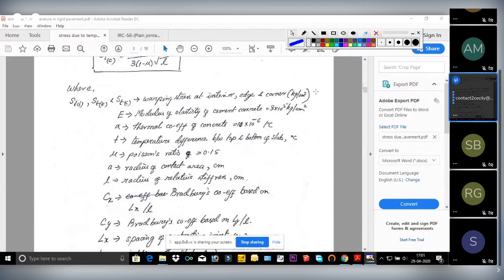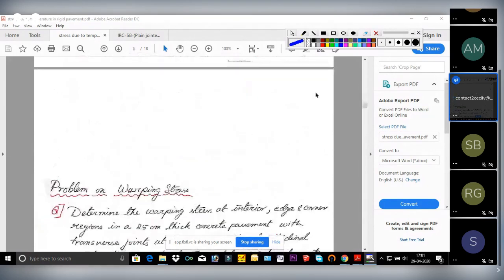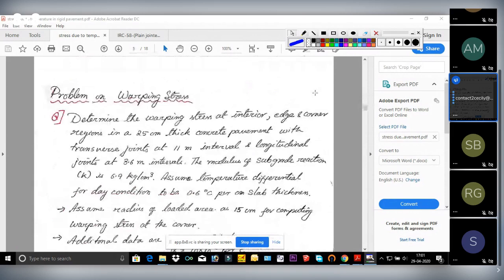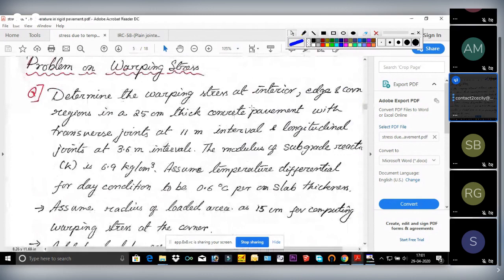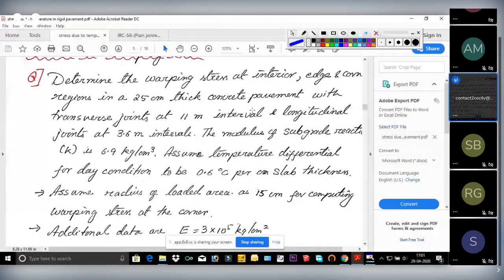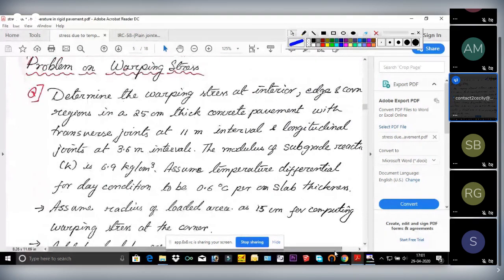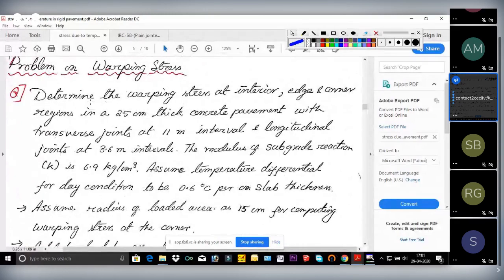So let us do one problem. It will be more clear then. Suppose this is the problem. Can you see the problem? They're asking you to determine the warping stress.